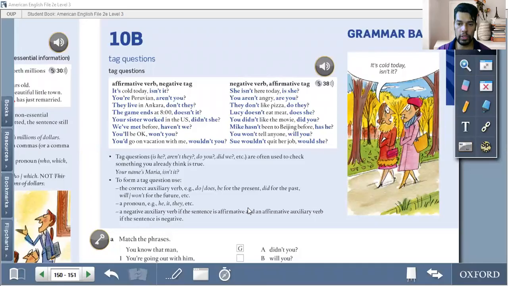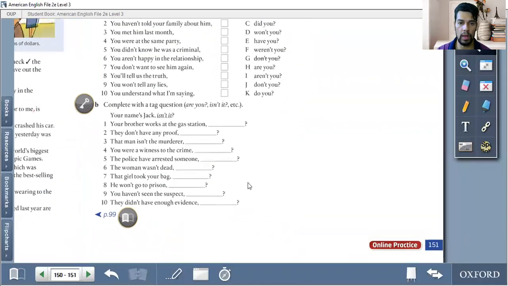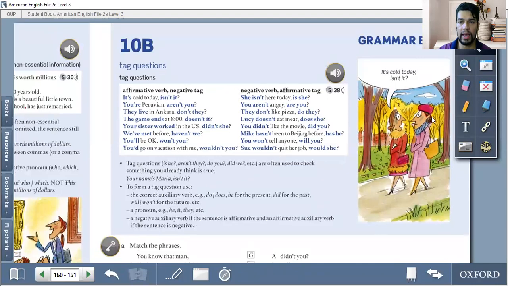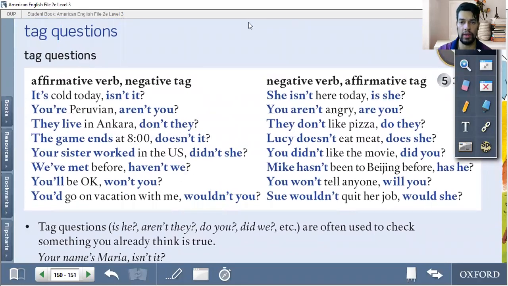So I'm back here again because we're taking a look at the exercise part of tag question, the explanation. And I'm going to share my screen here and we're taking a look at that. So here we go. So I'm here on your book. If you go to page 151, let's take a look at the explanation and practice for tag question. So this is what we have here.